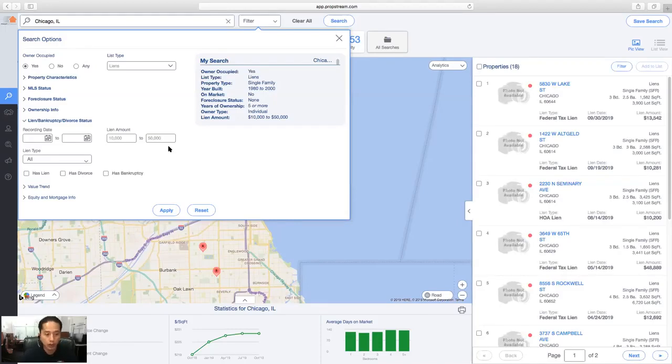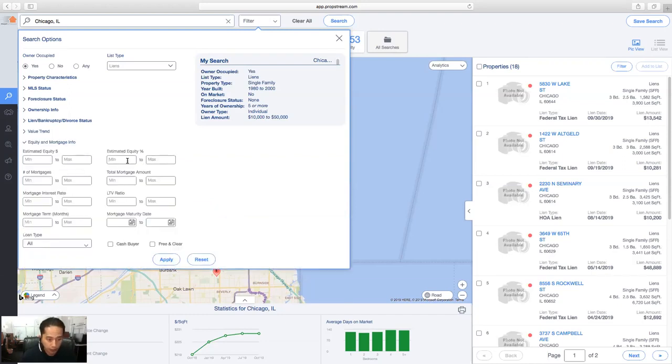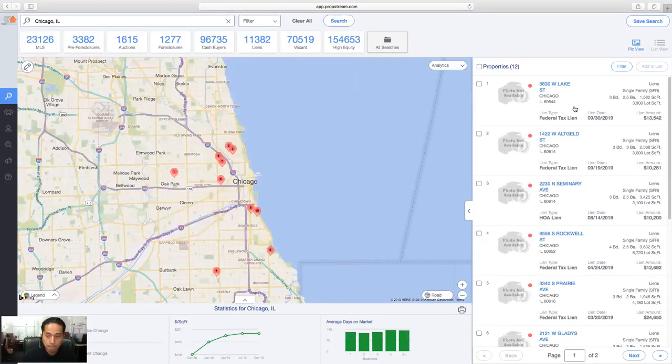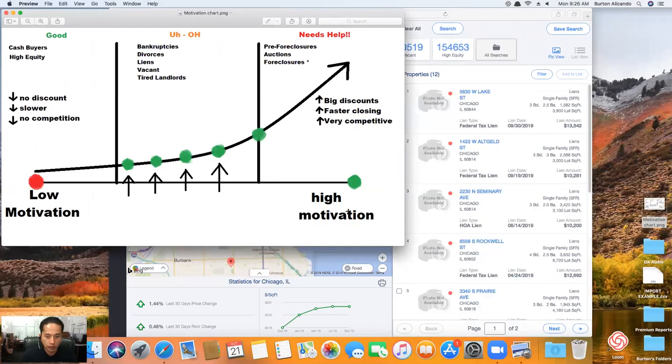So you know your market, you'll know the amount that that market will not be able to cover. And at that point, it'll be a much better lead. And lastly, we can go to the equity and mortgage information, say we need at least 50% in equity or more, and now we can hit apply. And so here are my 12 results here that I've found that are not in that highly motivated section.